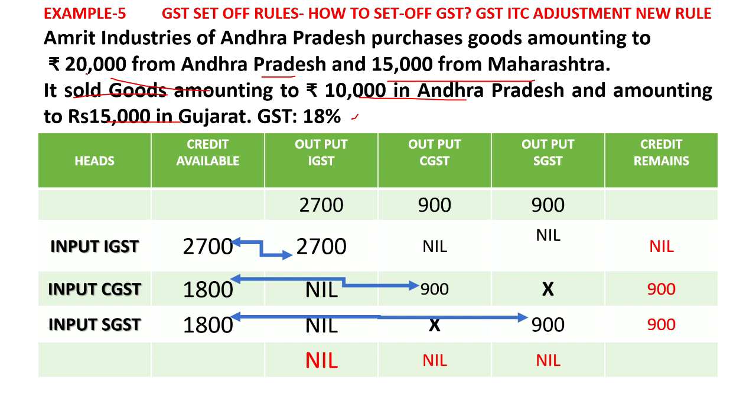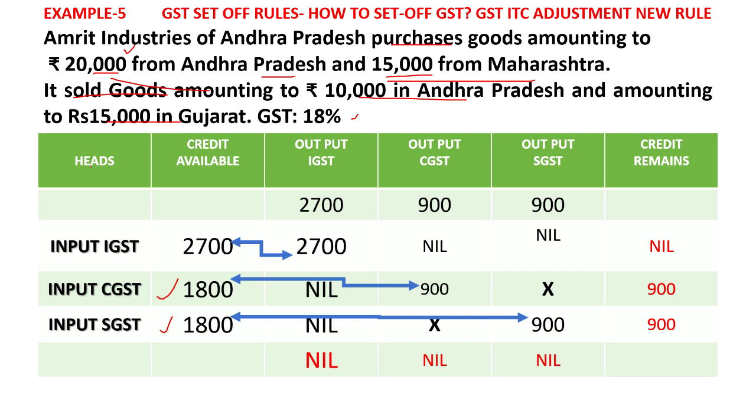Here 20,000 of goods are purchased from Andhra Pradesh only. So 9% CGST, 9% SGST will be the input tax. So 1800 is the input tax credit that will be availed, because they have paid it in the purchase transaction. This will be used at the time of sale transaction. So 15,000 they have purchased from Maharashtra. So what happens here? IGST comes into the picture. IGST, how much? 18% of 15,000. It will be the input tax, that is 2700.